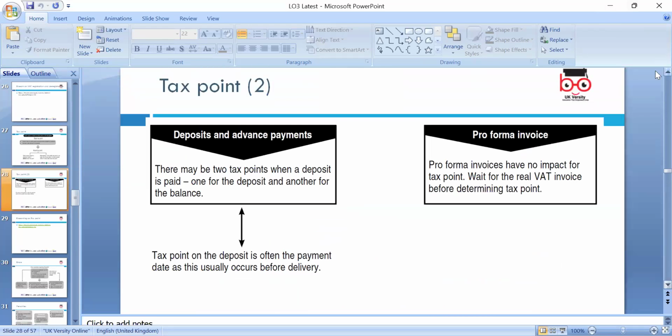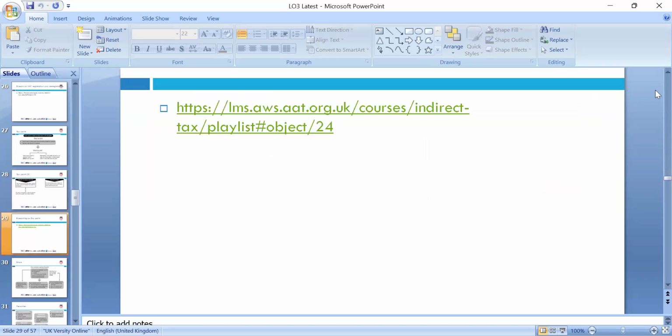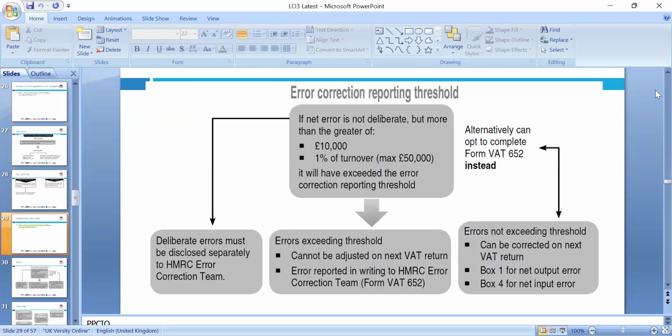So, deposit and advance payment. There may be two tax points when a deposit is paid: one is the deposit, another is the balance. The tax point on the deposit is the payment date, as it occurs before the delivery of the goods. Pro forma invoices have no impact on the tax point; it is the real VAT invoices that determine the tax point. Okay. Then again, we have included the link for you and it is quite good to explore more.